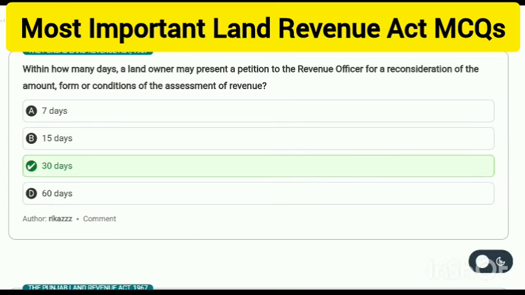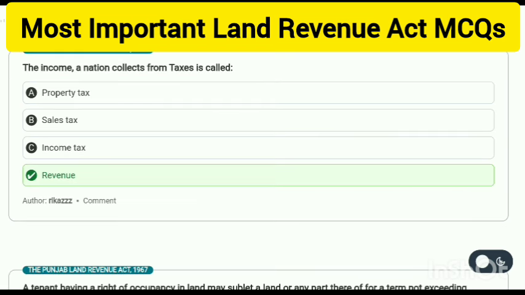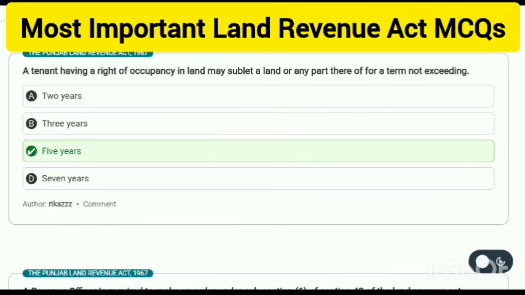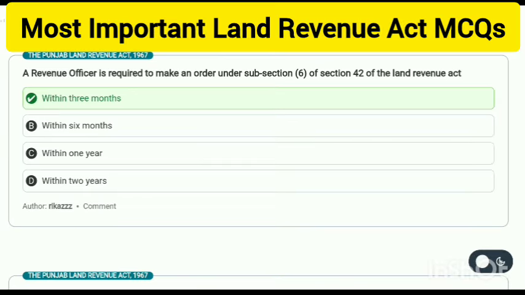Within how many days may a landowner present a petition to the revenue officer for reconsideration of the amount, form or conditions of the assessment of revenue? 30 days. The income a nation collects from taxes is called revenue. A tenant having a right of occupancy in land may sublet the land or any part thereof for a term not exceeding 5 years. A revenue officer is required to make an order under subsection 6 of Section 42 of the Land Revenue Act within